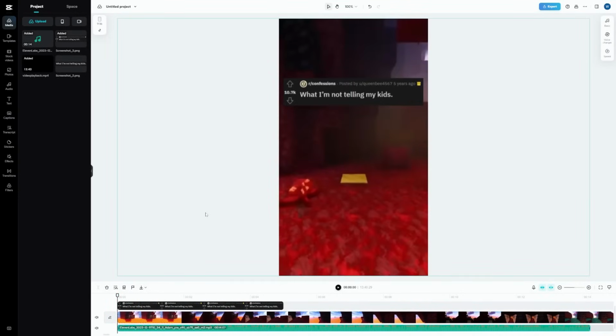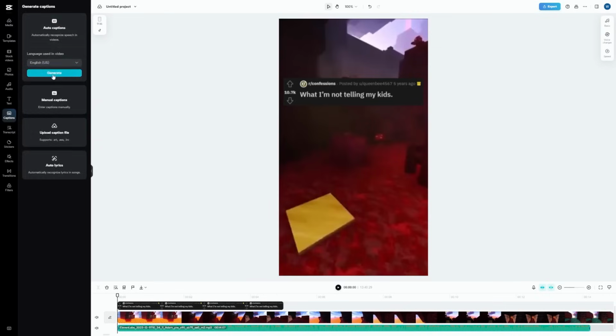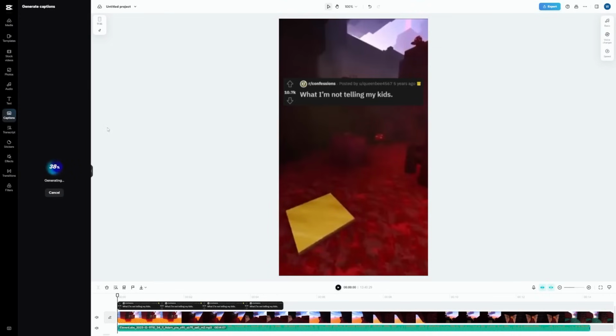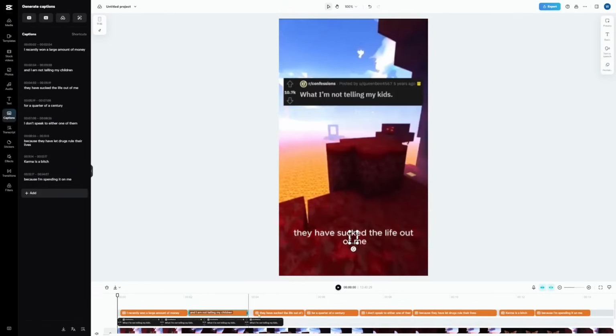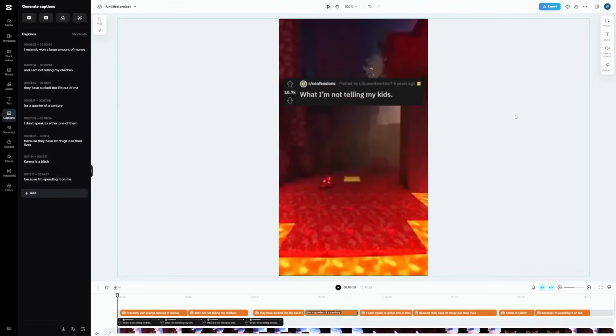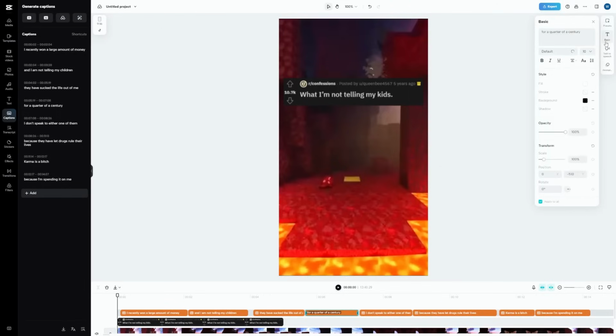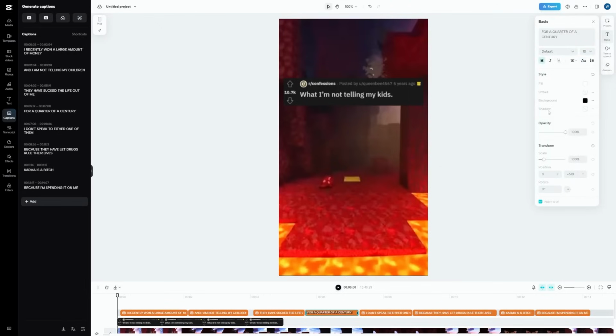To add the captions, I'll use CapCut's Auto Captions option and click on the Generate button. You can see that this generated entire blobs of text, and we don't want that. I can click on each generated section and change the preset to this white text with black outline. Then, in this basic section, I'll make sure my text is bold and I'll change everything to uppercase. You can also adjust the stroke size and colors if you want.